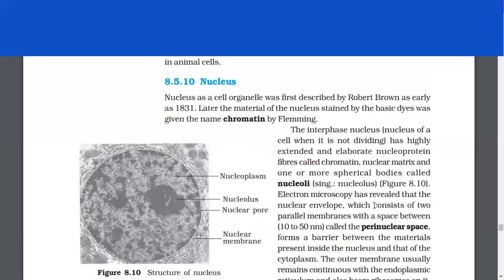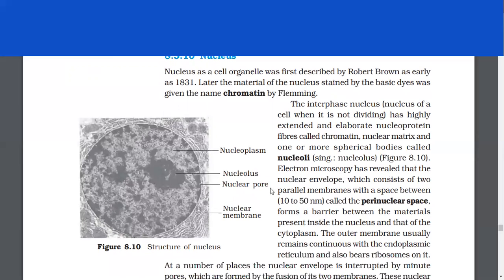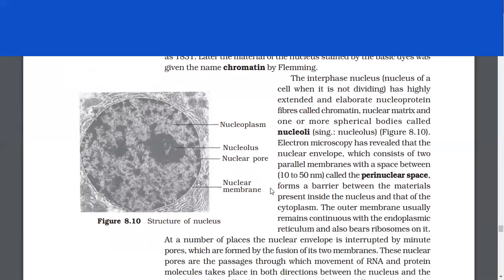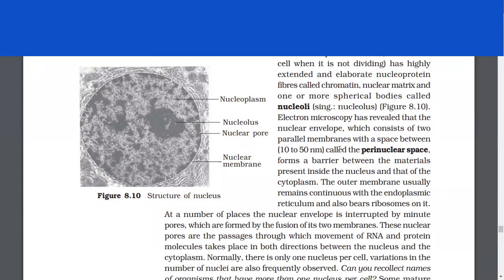Nucleus. Nucleus as a cell organelle was first described by Robert Brown as early as 1831. Later, the material of the nucleus stained by the basic dyes was given the name chromatin by Flemming. The interphase nucleus has highly extended and elaborate nucleoprotein fibers called chromatin, nuclear matrix, and one or more spherical bodies called nucleoli.